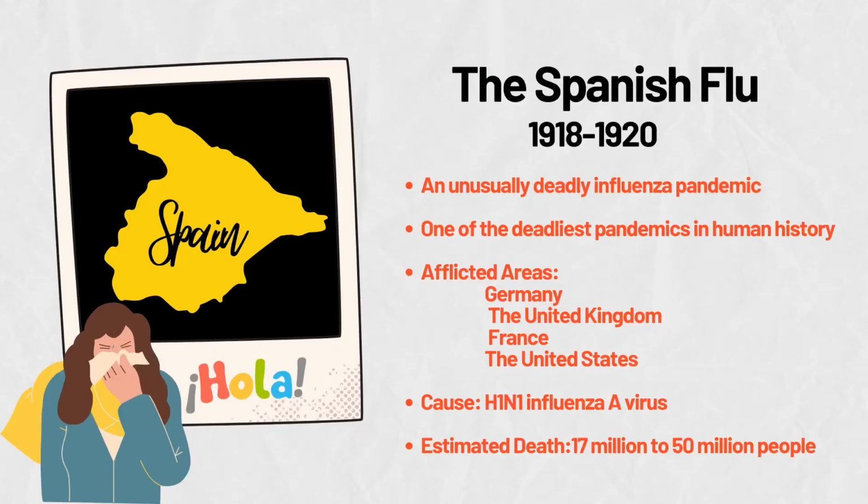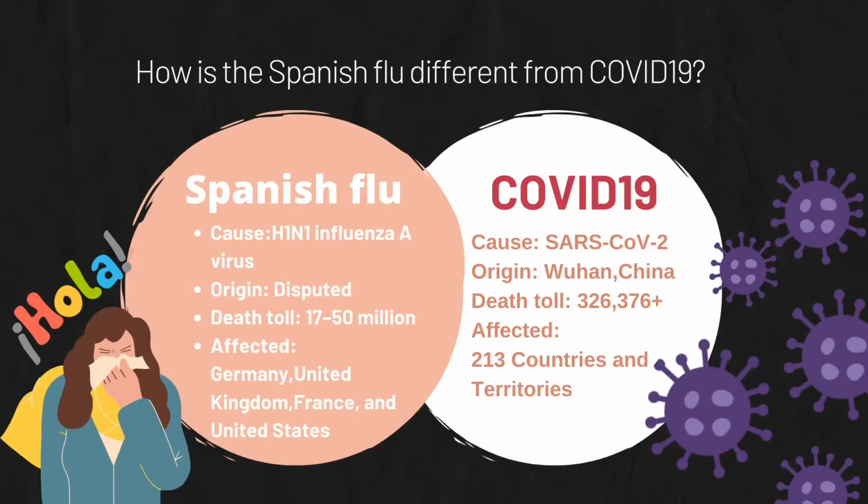The Spanish flu, from 1918 to 1920, with an estimated death of 7 million to 15 million people. The Spanish flu is caused by the H1N1 influenza A virus, while COVID-19 is caused by SARS-CoV-2.